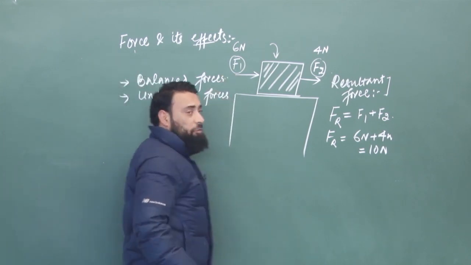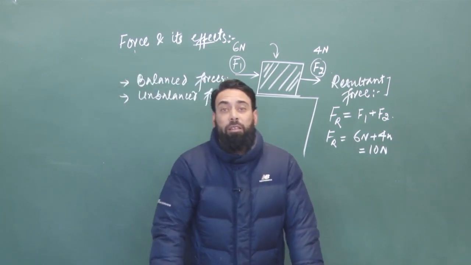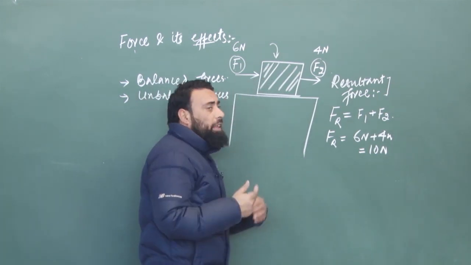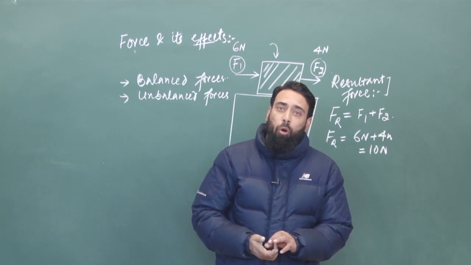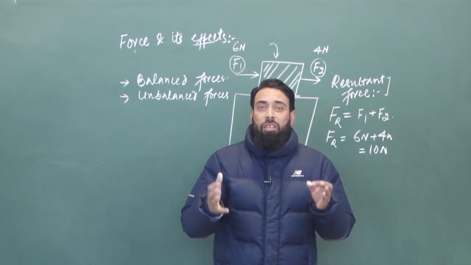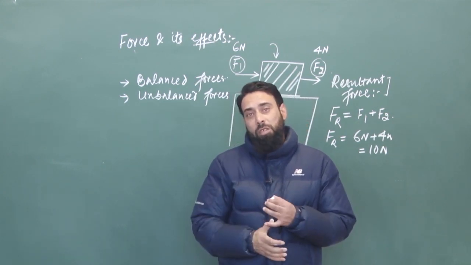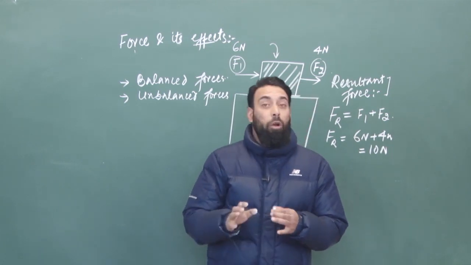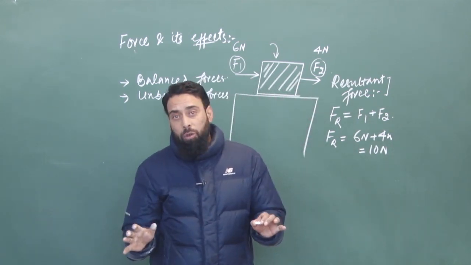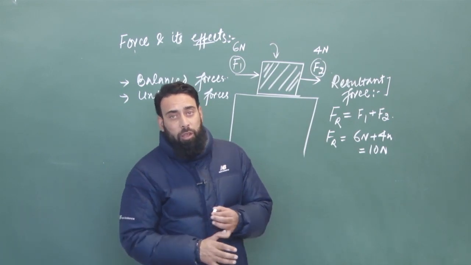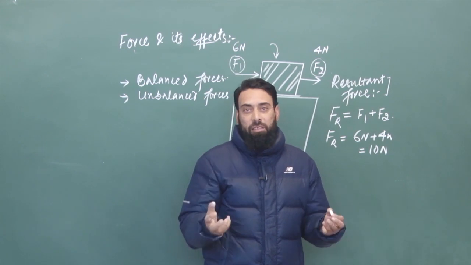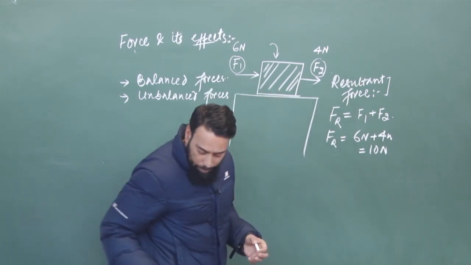What are balanced forces and what are unbalanced forces? If more than one force is applied on a body and the resultant of all those forces is equal to 0 and the body does not move from its position, we can say all those forces together are balanced. We will take an example.